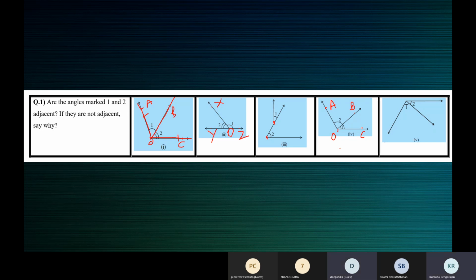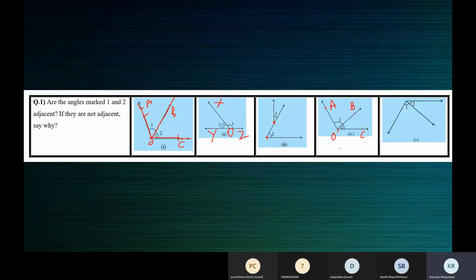OA, OB and OC. Yeah. Which is the common arm? Ma'am, O. O is the common arm, ma'am. Which is the common arm? An arm cannot be O. Ma'am, OB. Write down in your book, all of you, and see which is the common arm.